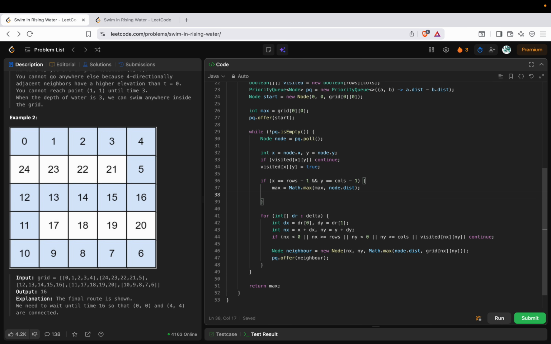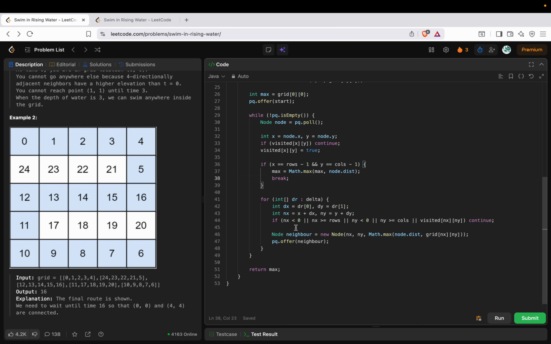So I can basically break here. I will start at this node and push it into my priority queue. I will take the first element from the priority queue, and I will see all the neighbors of this particular element. Let's say I am at this particular element, let's assume that we have already processed it. I can go in all these four directions, right? So that is what I am doing here.